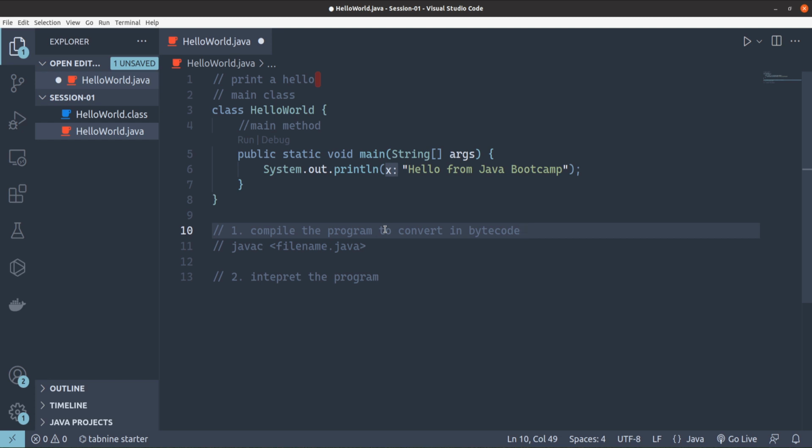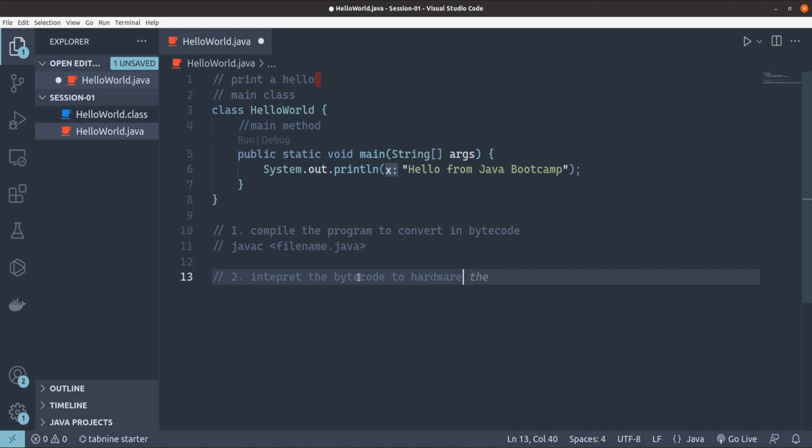Now who is going to read this bytecode? Interpret the program. So I'll say interpret the bytecode to hardware. What is interpretation? Interpretation is converting some information from one language to another language, right?